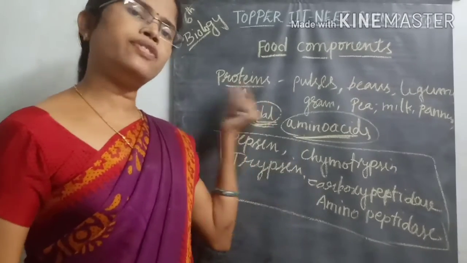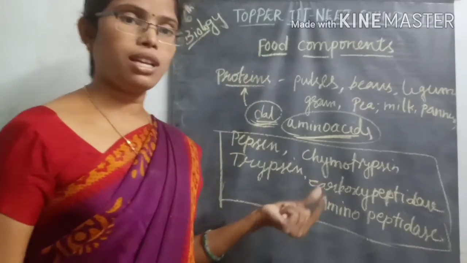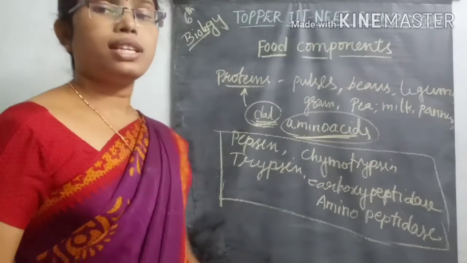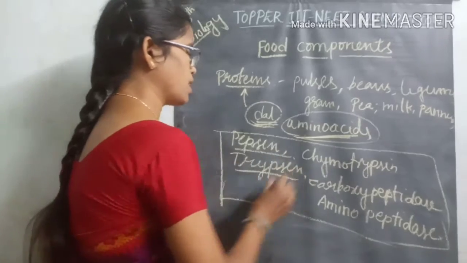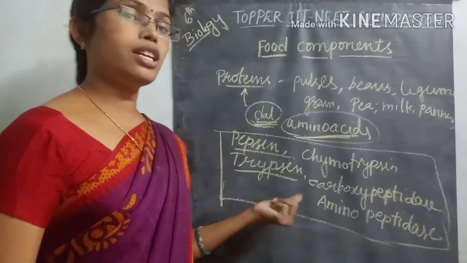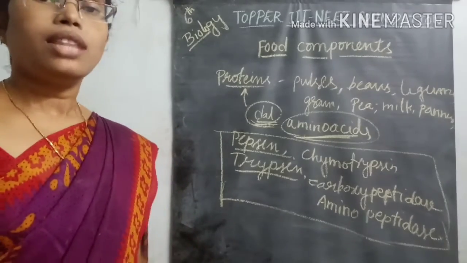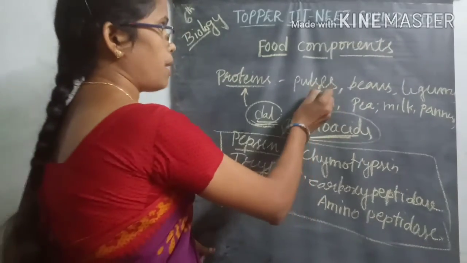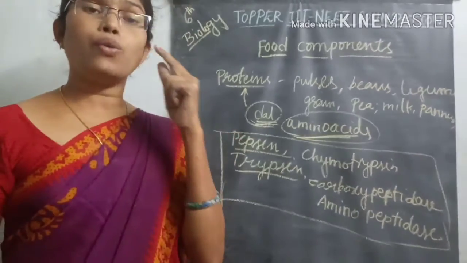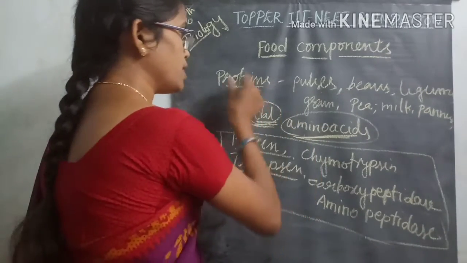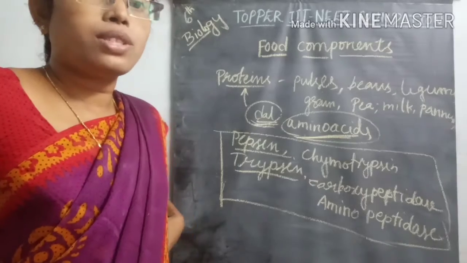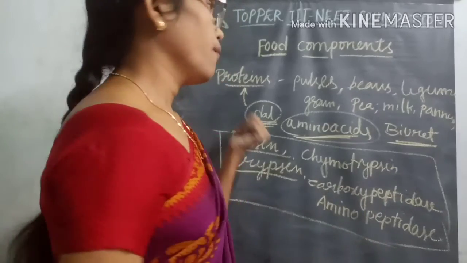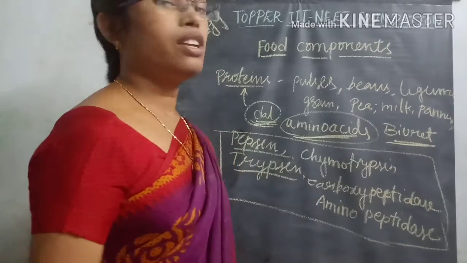So if you are taking any food, any variety of proteinaceous material, that protein will be digested and completely formed into amino acid structures, because these pepsins have the ability to break it down into amino acids. Then how can we test the presence of proteins in food materials? For example, if you take pulses, beans or legume sources, how can we say these food materials contain proteins as one of the sources? We take biuret solution. With the help of that biuret solution, we can test the presence of protein in the different sources.